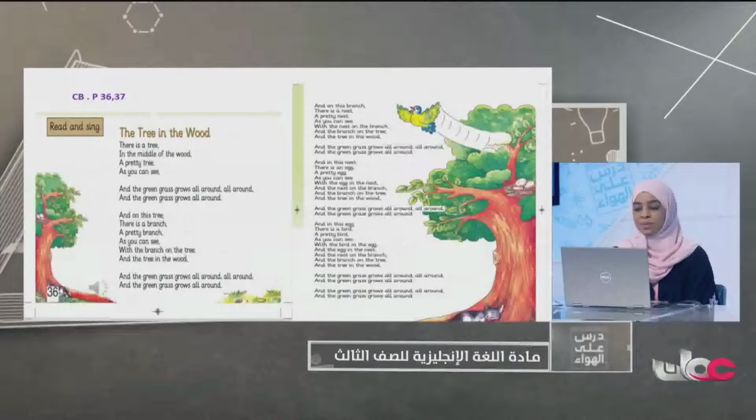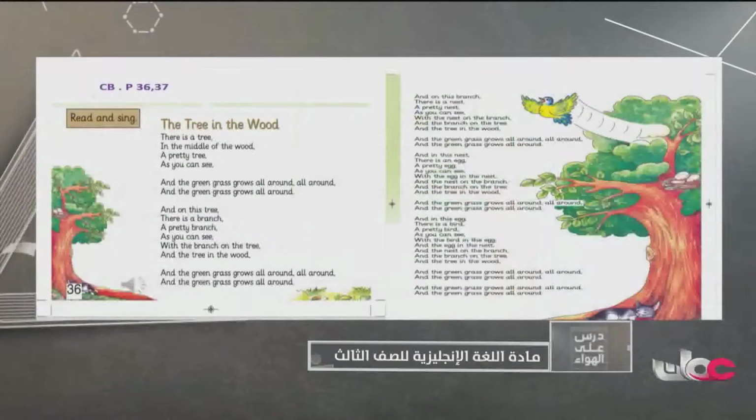And in this nest there is an egg, a pretty egg, as you can see, with the egg in the nest, and the nest on the branch, and the branch on the tree, and the tree in the wood, and the green grass grows all around.